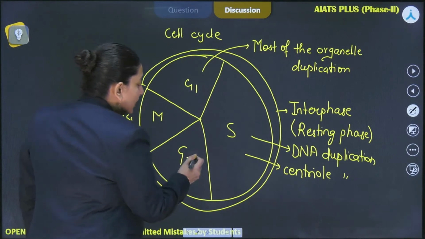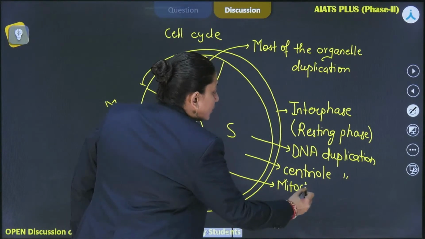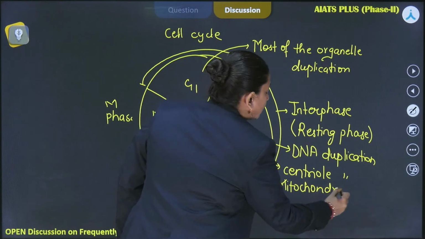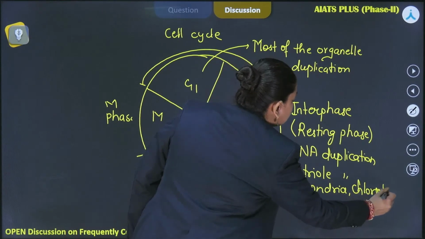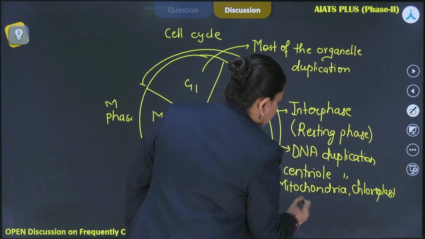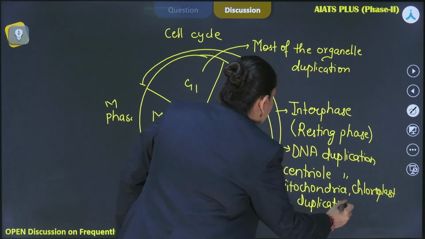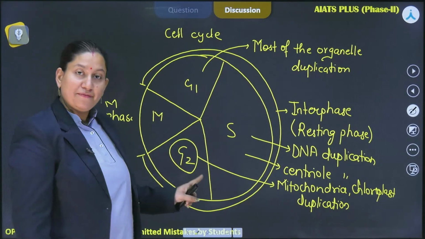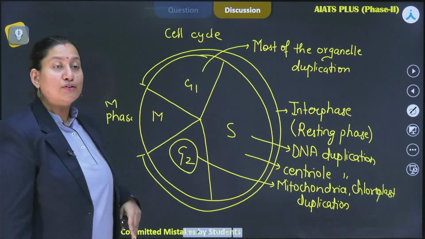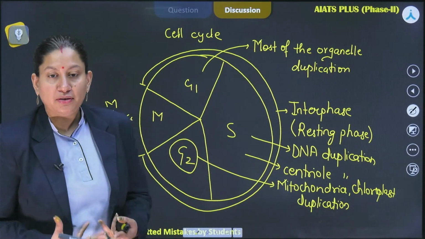Now in G2 phase, we see the duplication of mitochondria, chloroplast and Golgi bodies. These are the organelles that duplicate during this phase. So this is considered the pre-mitotic phase, because it occurs prior to the M phase. After this, the cell will progress towards the M phase, which is the actual phase where the cell division takes place.